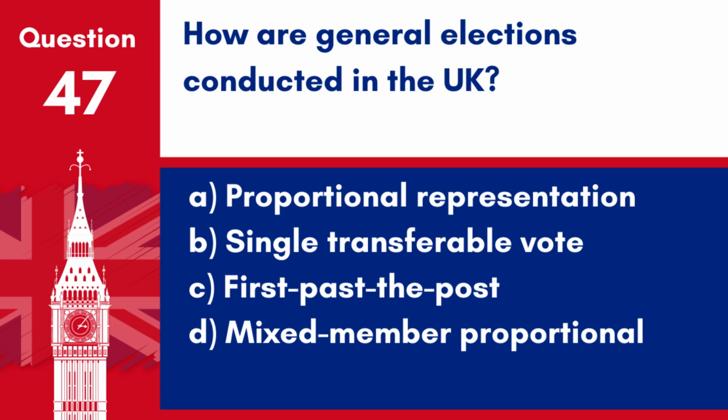A. Proportional representation. B. Single transferable vote. C. First past the post. D. Mixed member proportional. Answer: C. First past the post. General elections in the UK are conducted using the first past the post voting system, where the candidate with the most votes in a constituency wins.